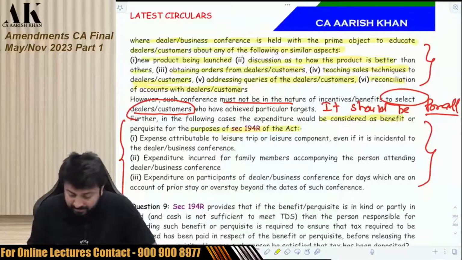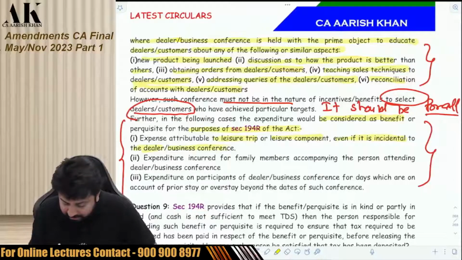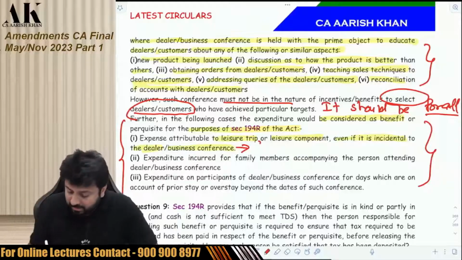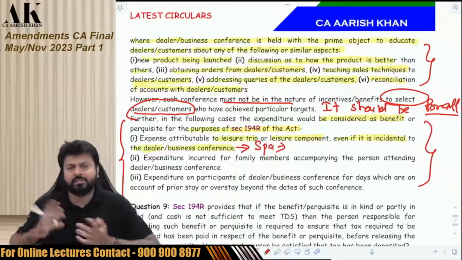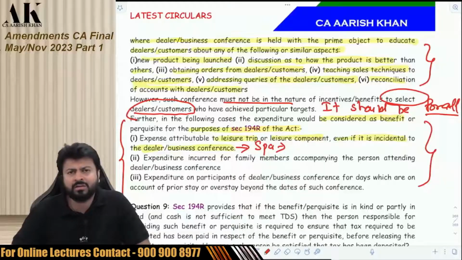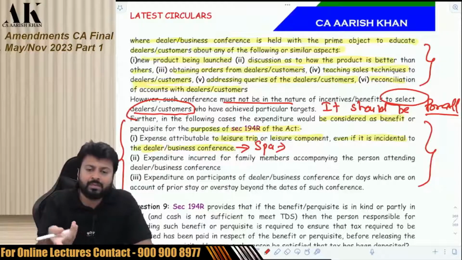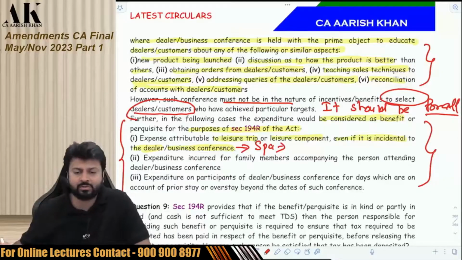Example, expenses attributable to leisure trip or leisure component, even if it is incidental to the dealer or business conference. So suppose the dealers have come for the conference and you are giving them some leisure, say you are giving them spa. What is the need for spa when they are coming for a conference? There is no need. So you are giving them a leisure. The leisure which you are giving them, even though it is incidental to the dealer or business conference, will be subject to TDS.